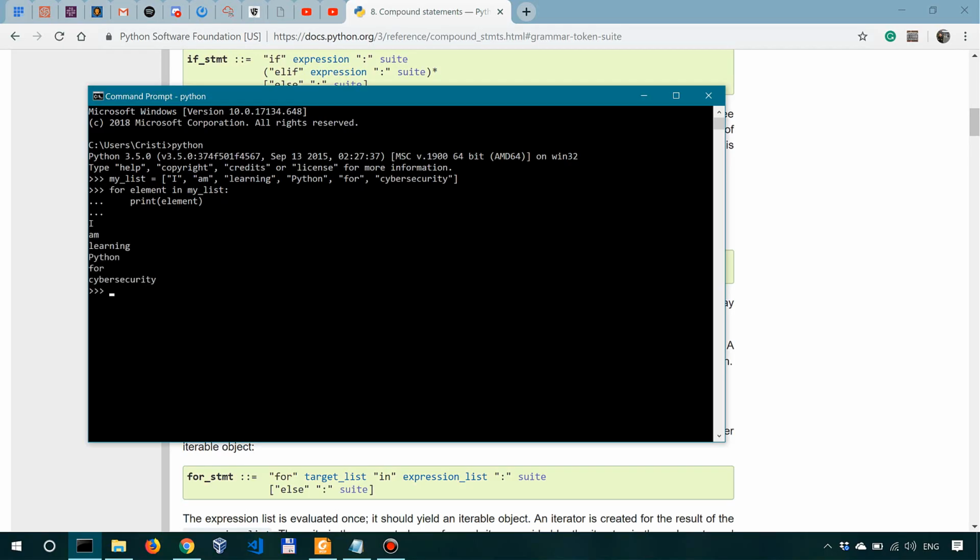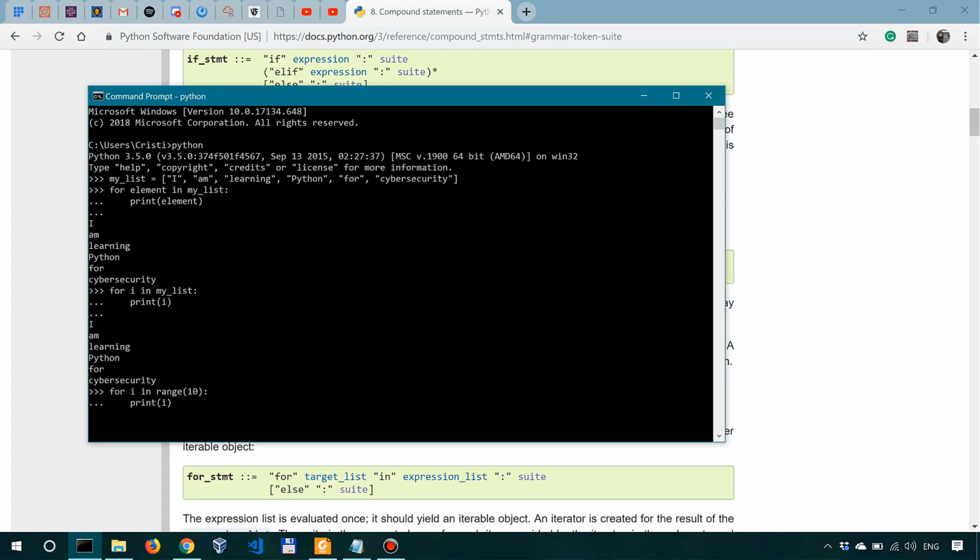Okay, so let's run this, and this will actually print all these elements, one per line. So I am learning Python for cybersecurity, and as I said, we can replace element with whatever word or character we want. I could simply say for i in my_list, print(i), and it's gonna do exactly the same thing. Now, you can make them more complex. So this is a very simple for loop. One example of a more complex loop would be using ranges. So let's say for i in range(10), print(i).